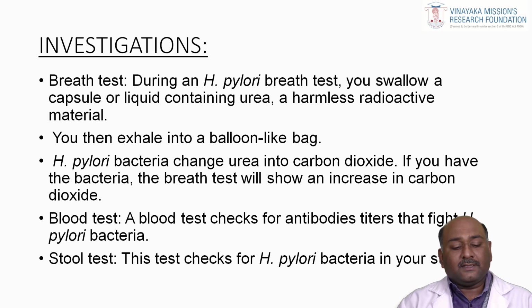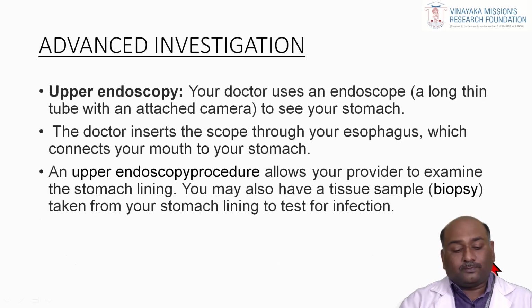Then coming to the blood test, a blood test is always to check the antibodies. Whether it is type A gastritis, you have to rule it out, you have to check with the blood test. Then the stool test. Sometimes H. pylori is excreted in the stools, so the confirmatory test is also done by examining the stool.